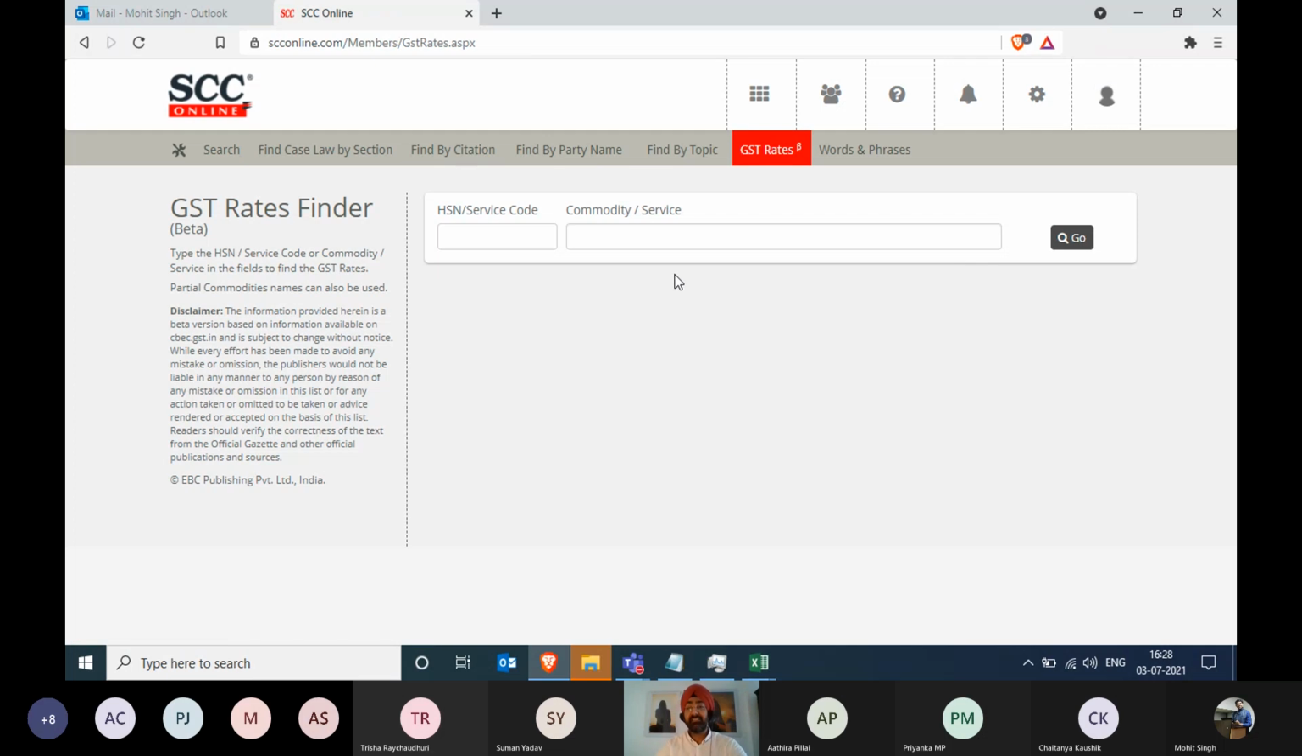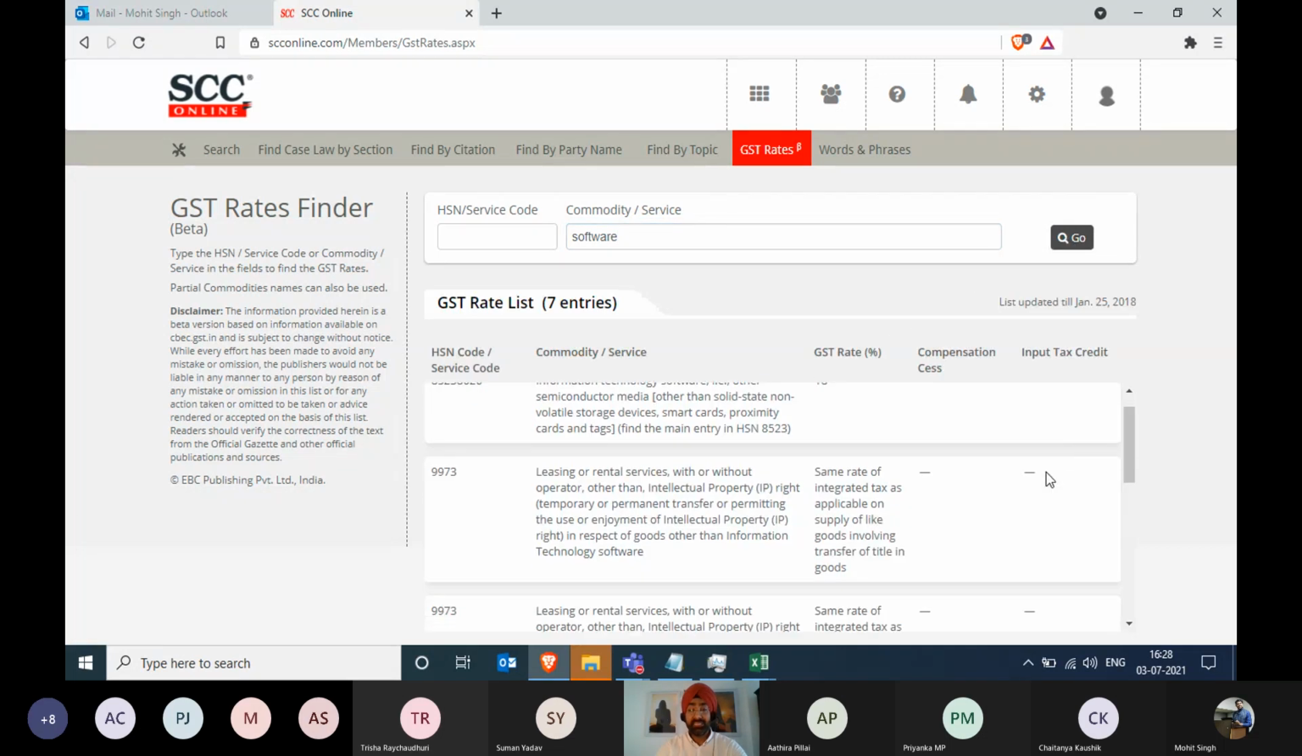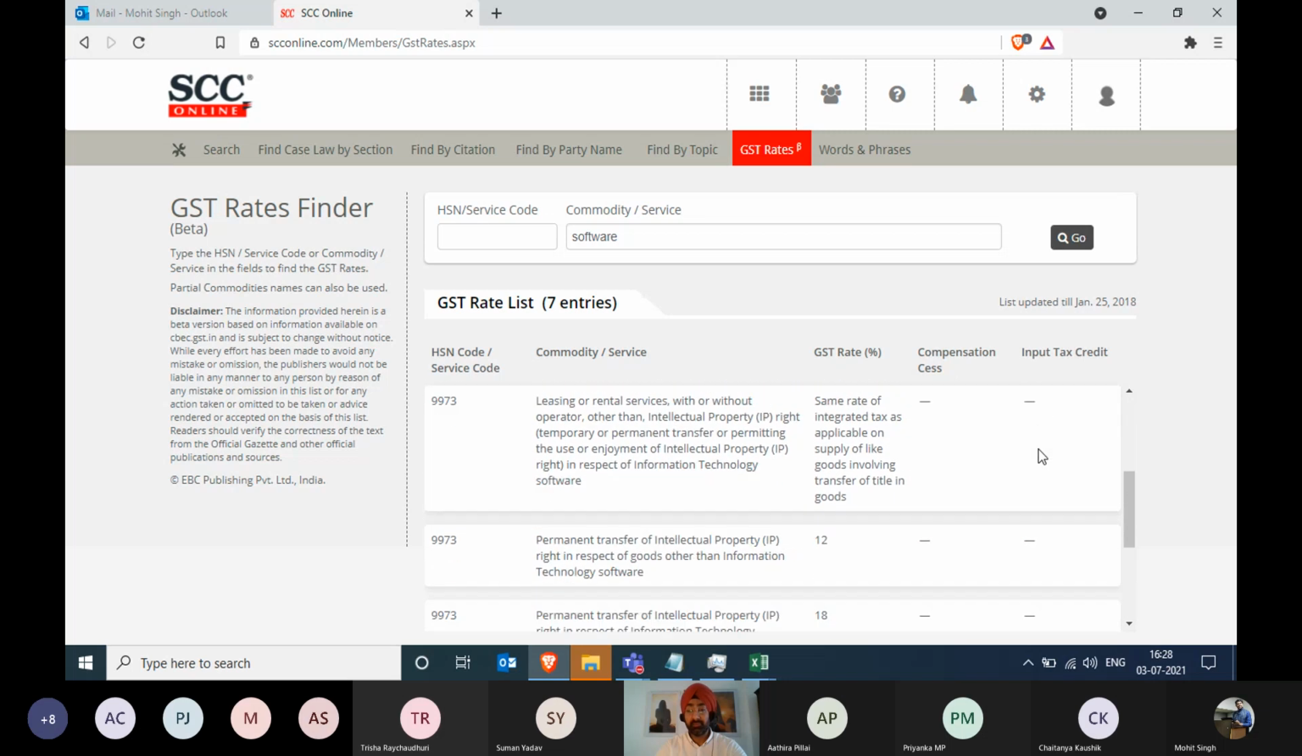So GST rate finder, as the name suggests, is where you want to find the cess, the input tax credit, how much, or what the GST percentage is. You can write the service code number or the commodity name. Mohit, could you please write software? We are the software division, so we'll just write software. So software is 18% GST, and then other information will also pour in.